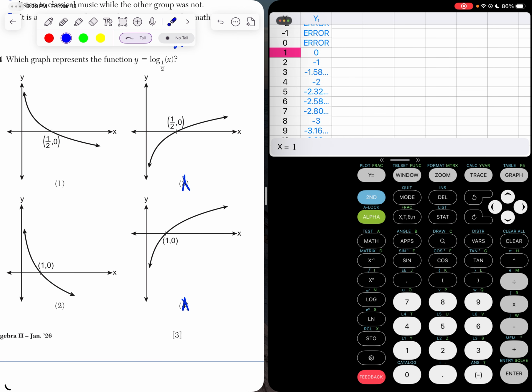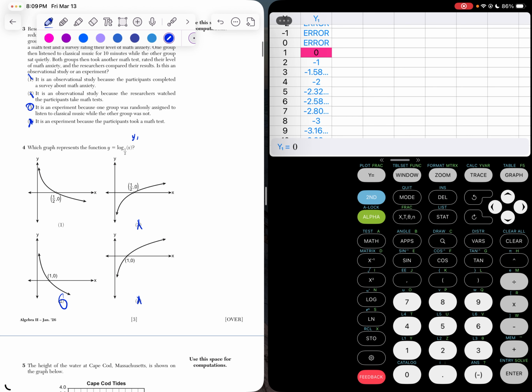Well, if I go up to the number 1, I do hit 0. So it's got to be choice number 2. And that's how we complete questions number 3 and 4.